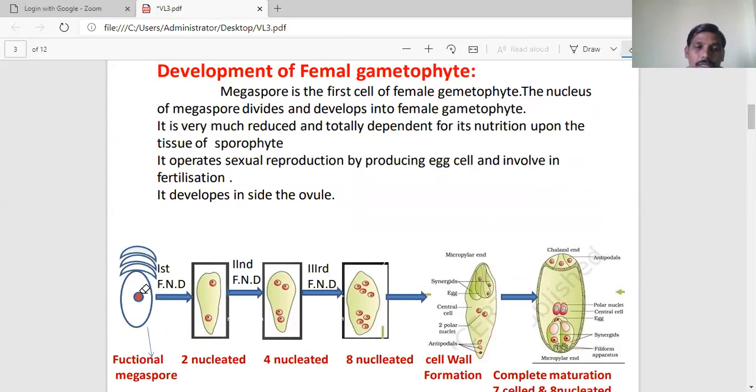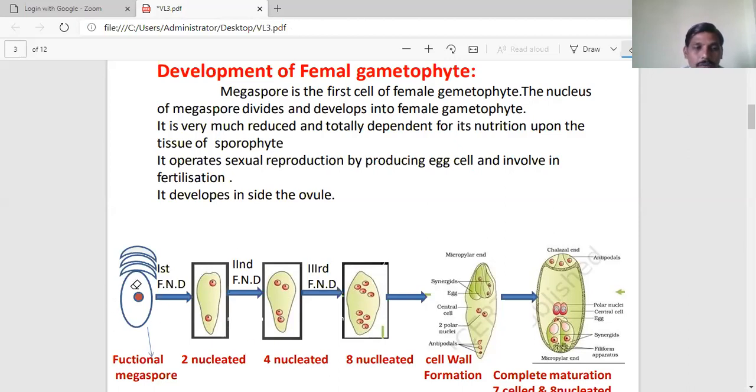This functional megaspore absorbs food material from the nucellus tissue and undergoes free nuclear divisions. These are mitotic divisions, but in every division, nuclear division is not followed by wall formation between the nuclei. That's why these are called free nuclear divisions.